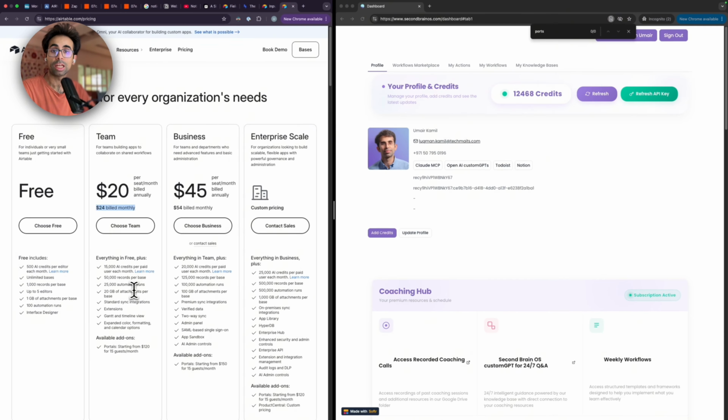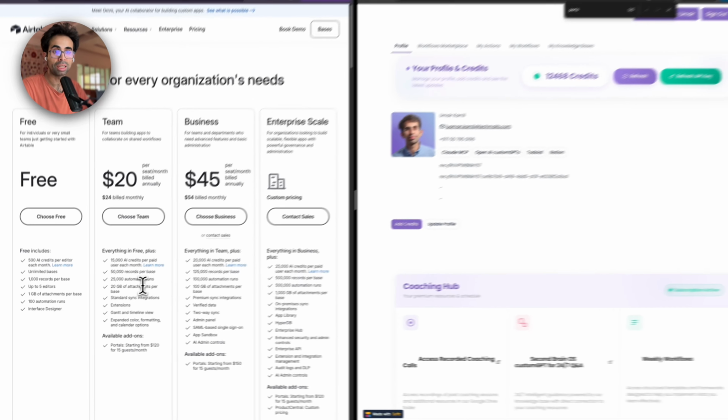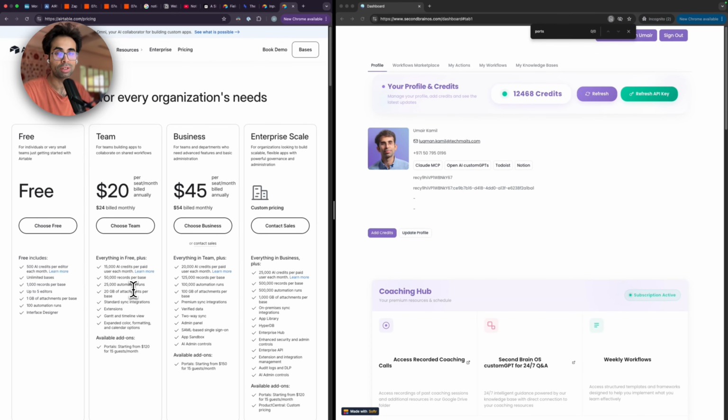I will say this, if you're going to use Zapier, it's way better to use Airtable instead, because it's way more cost effective. Zapier will only give you 750 automations or 750 tasks for around about the same price. I think that's $25, I'm not sure. But this is way more competitive. The only con is that it requires a bit more setup. I've done the hard work and I'll show you how to go about it.